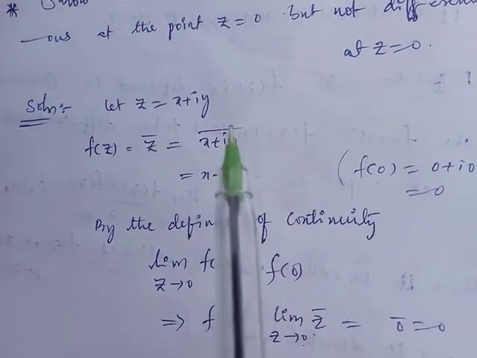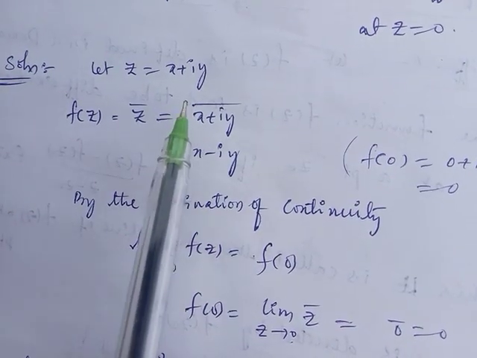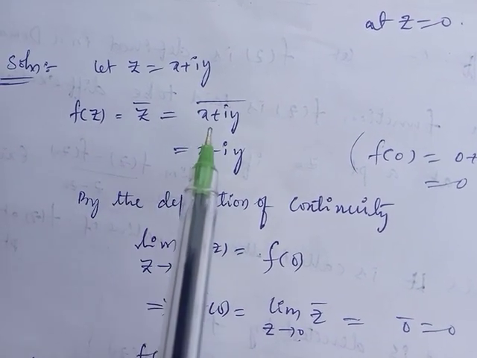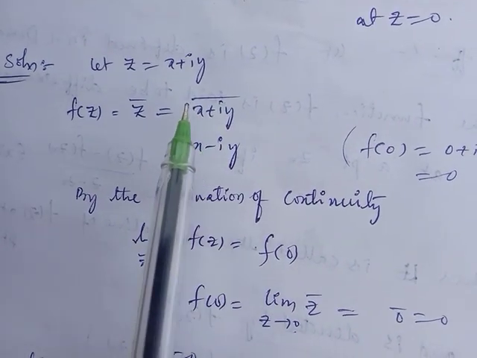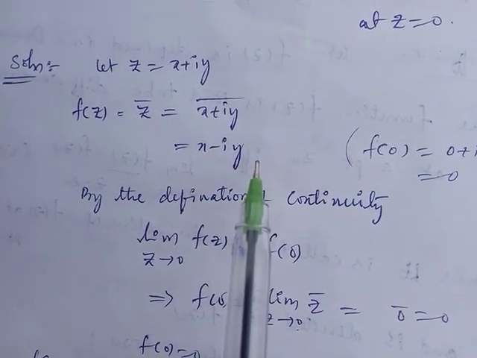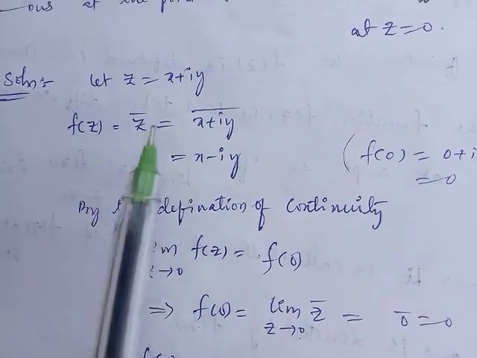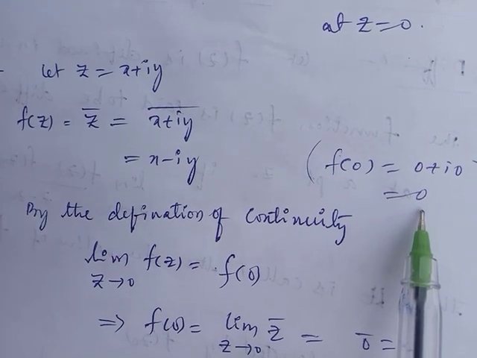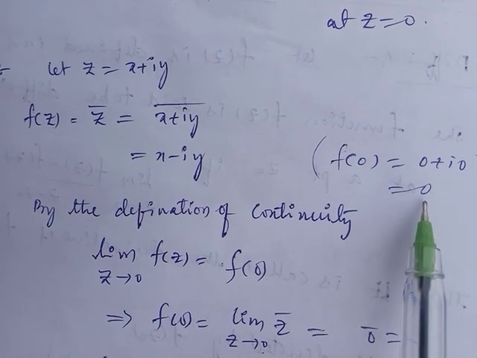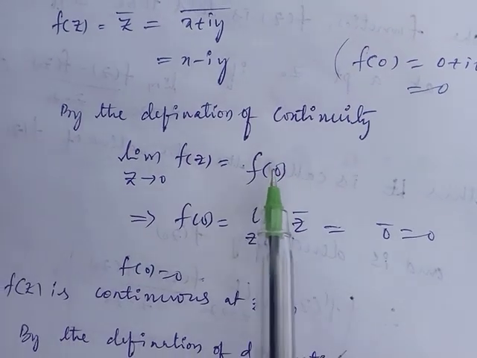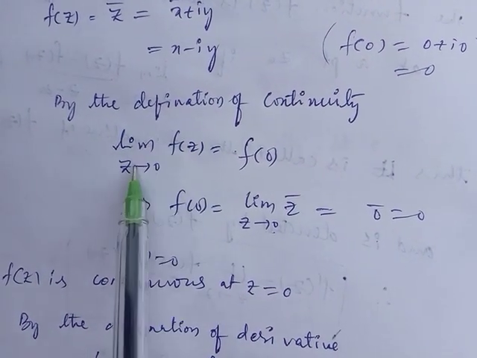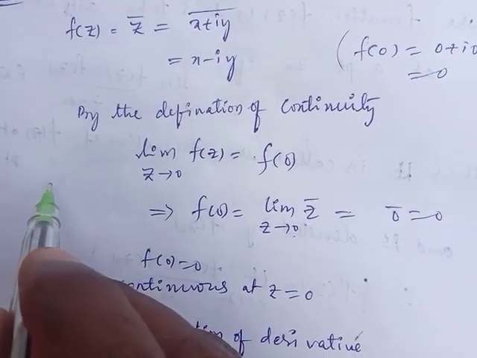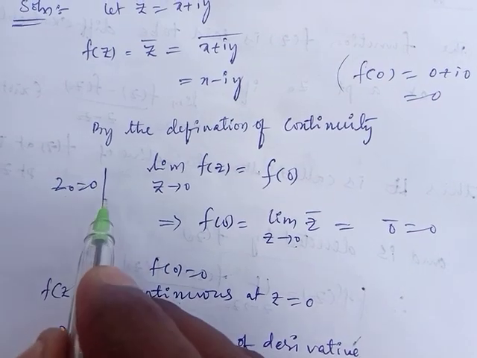Okay, so the given variable is z equal to x plus iy, the usual notation. So f of z equal to z bar equals x plus iy conjugate, that is x minus iy. Now substituting z equal to 0, f of 0 equals 0 bar, whose value is 0. 0 is real, its conjugate is also real, so that is 0. By the definition of continuity, the limit as z tends to z naught of f of z should equal f of z naught, here z naught equal to 0.